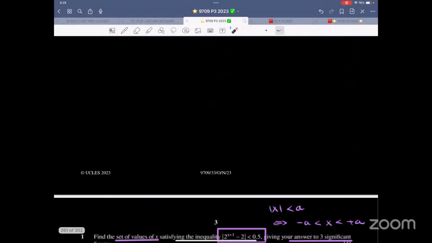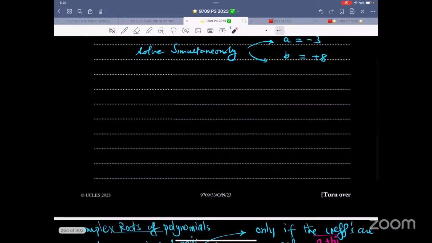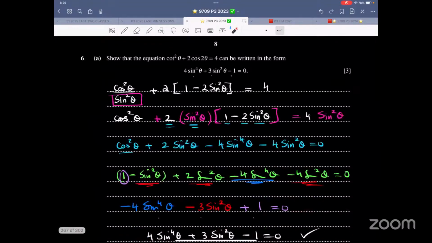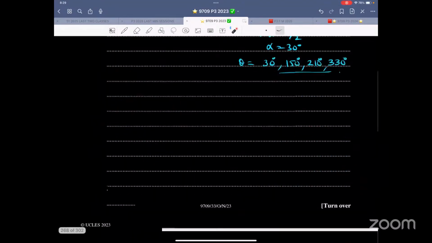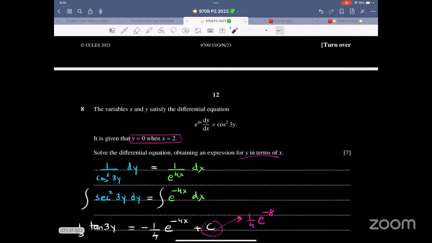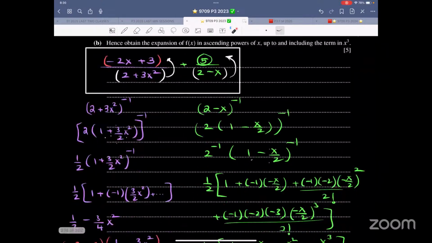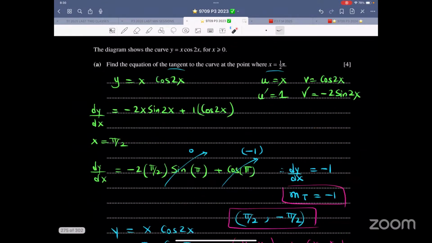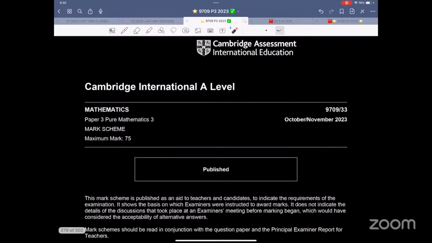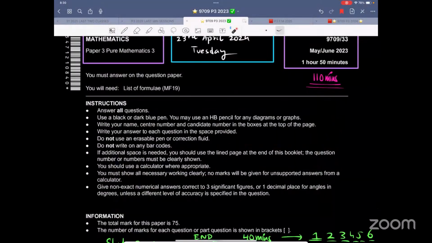And over here, let me look at the numerical thing. There was no numerical in this one. Let me just look at this question.